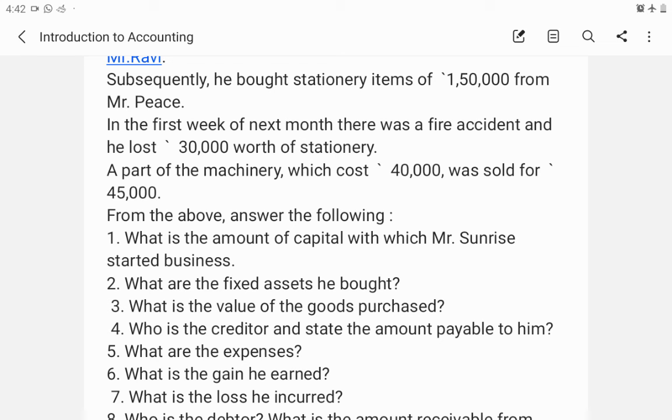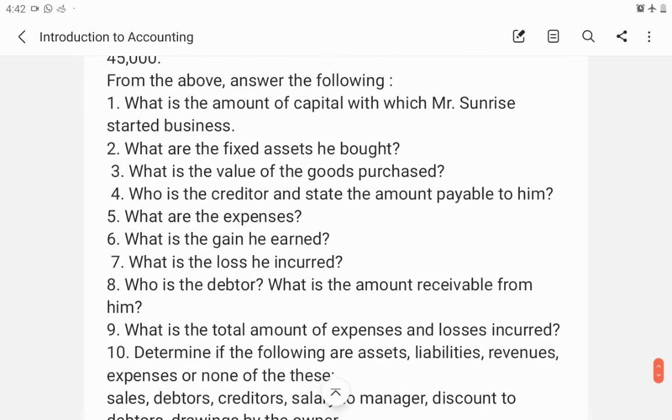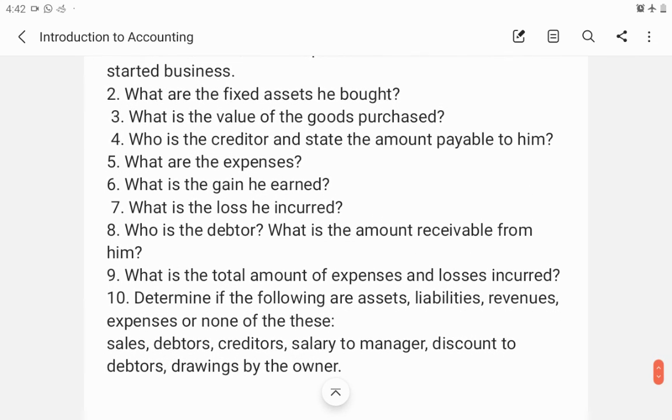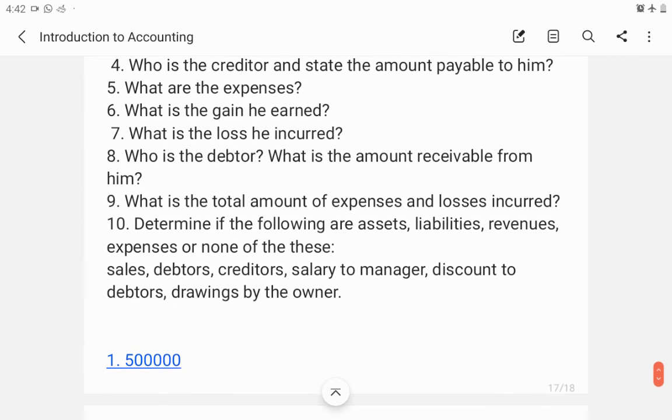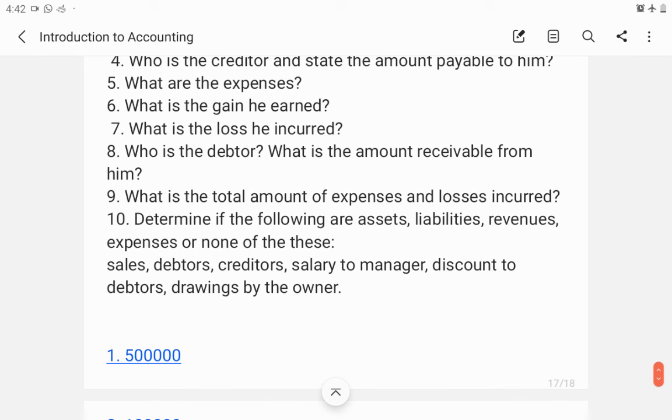So the first question is, what is the amount of capital with which Mr. Sunrise started business? What are the fixed assets he bought? What is the value of the goods purchased? Who is the creditor and state the amount payable to him? What are the expenses? What is the gain he earned? What is the loss he incurred? Who is the debtor? What is the amount receivable from him? What is the total amount of expenses and losses incurred? Determine if the following are assets, liabilities, revenue, expense or none of these.